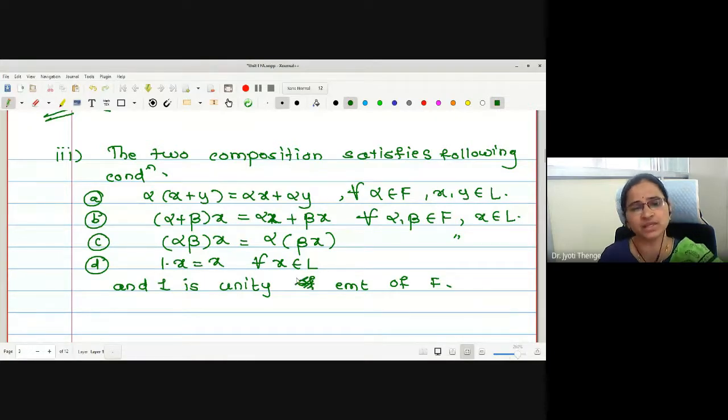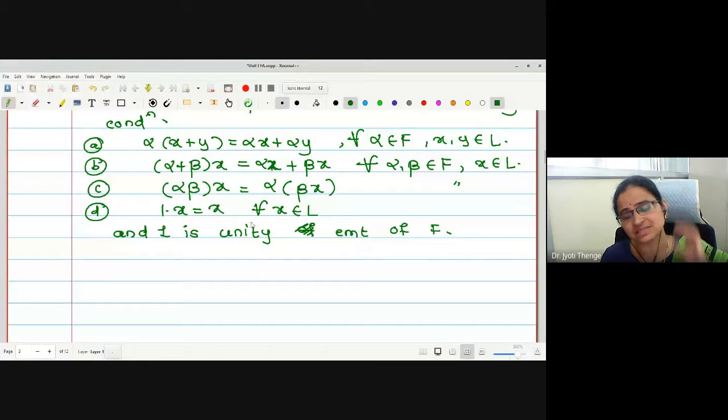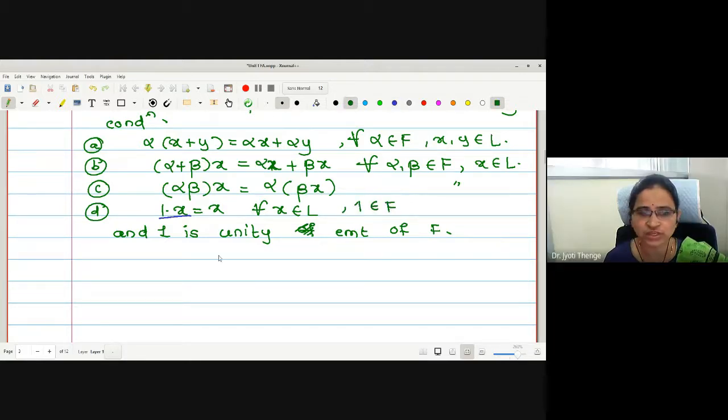Can anyone tell me a reason why we were writing this as the last condition? 1 dot x is x, but we generally know 1 dot x is x always. What is the special purpose to write this definition? Yes, 1 is a scalar, right? Yes, ma'am, 1 belongs to F. Actually, here we have written 1 is the unity element of F.